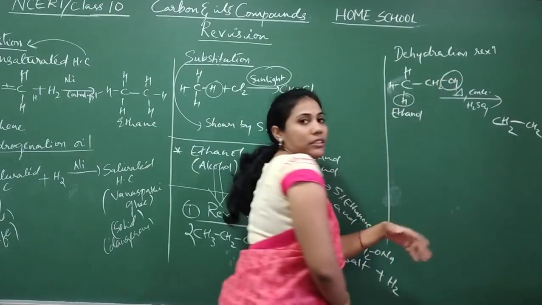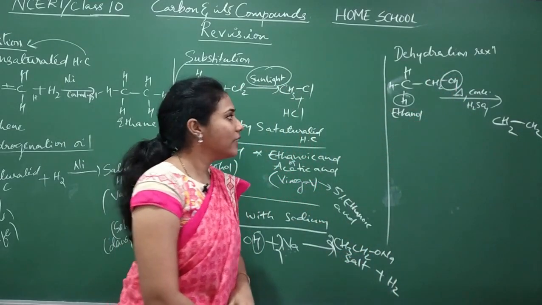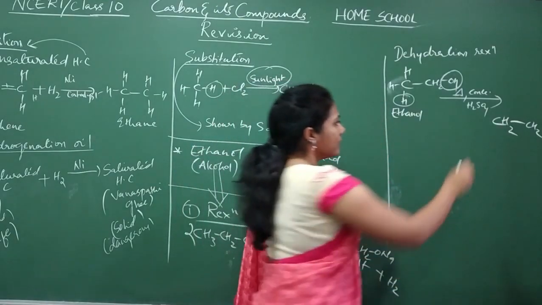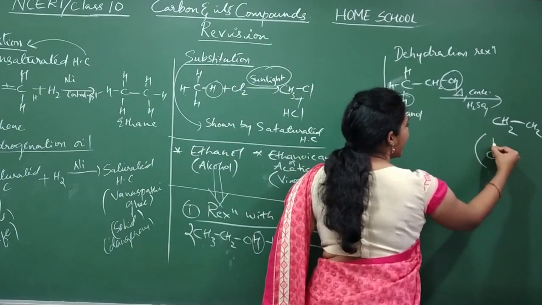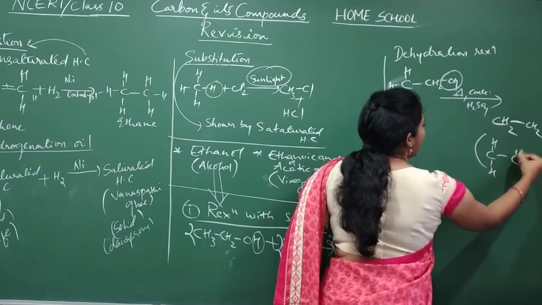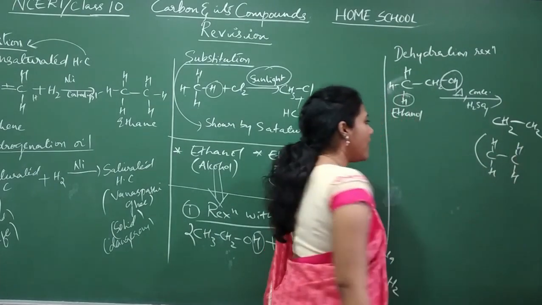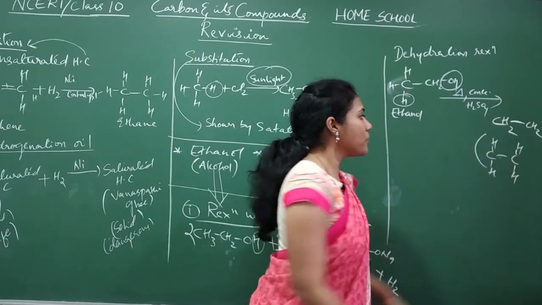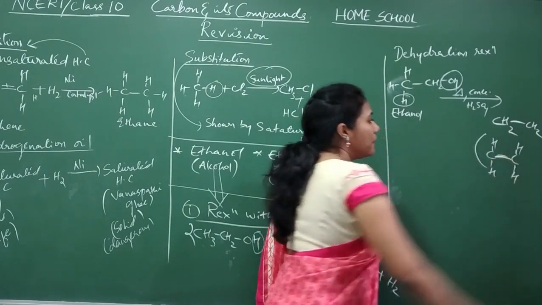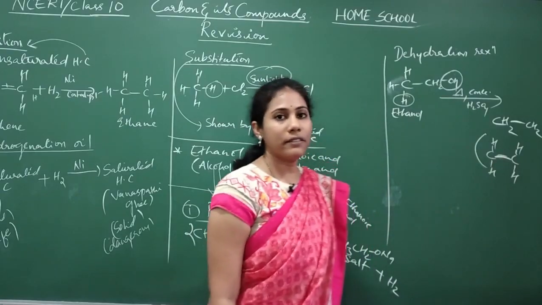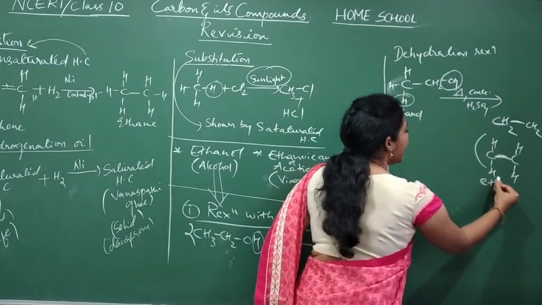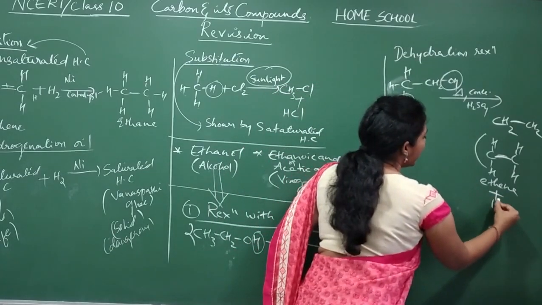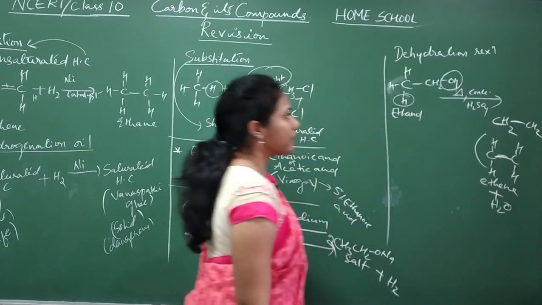OH has gone out in the form of water. And see here, is the valency of carbon satisfied? If I write H, H, H, H elaborately, this carbon has only 3 bonds, and this carbon also has 3 bonds. So to satisfy their valency, I'll put a double bond. So what is the product you are getting? Ethene. And what is one more product? H2O is one more product.